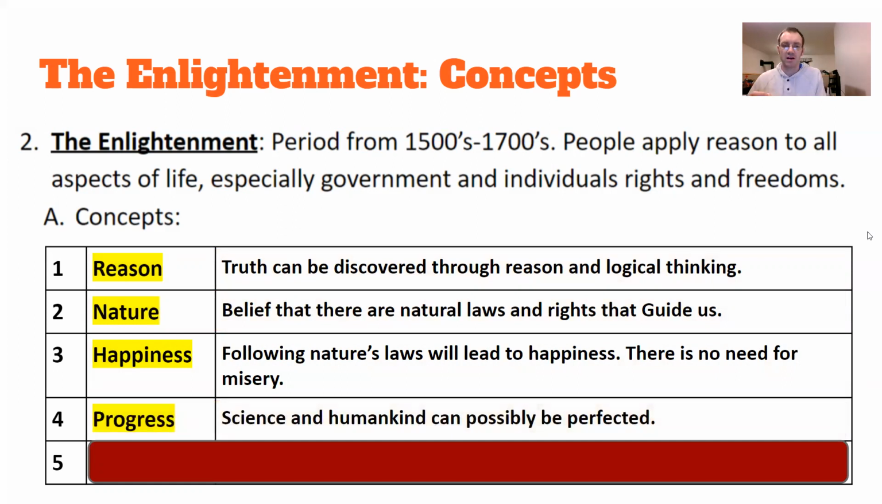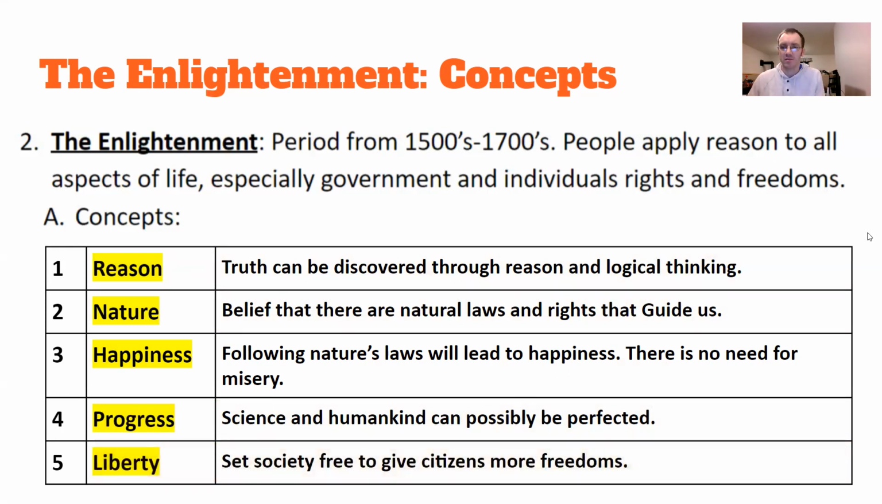And so the next concept you're going to see is progress. The idea that humankind can continually be more and more perfected and that we can make changes that are going to better ourselves and better the way we live around each other in a city, in a state, in a country, whatever it might be. And lastly, liberty. And this is the real big one that America caught on to, and this became a big part of our revolution. The idea that we can set society free and give people more rights and more freedoms.